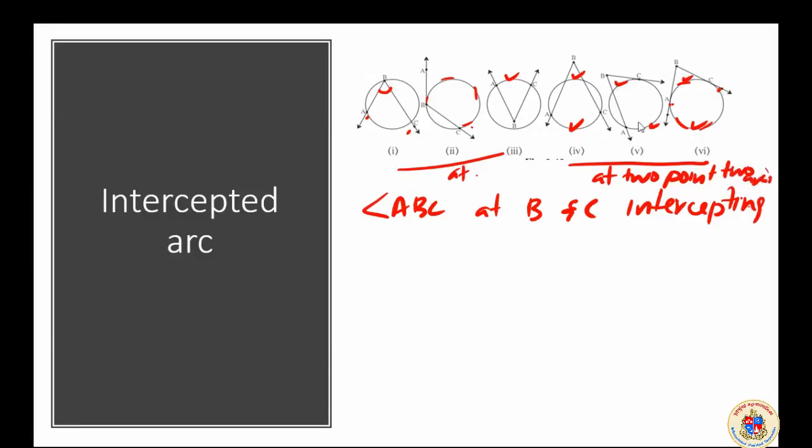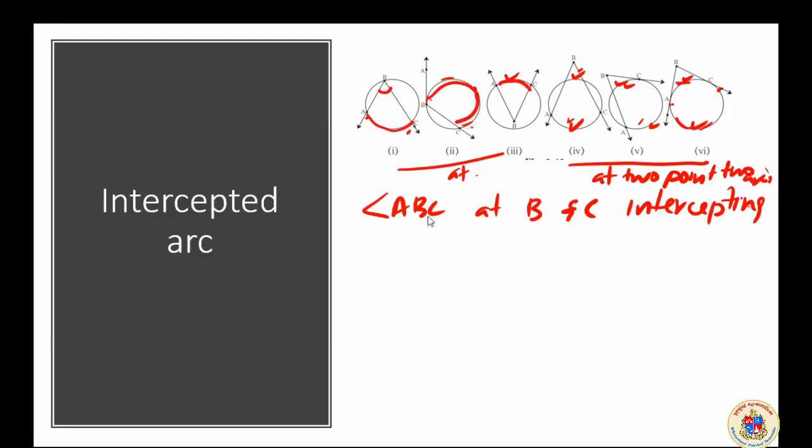Here is an arc, here is an arc. Here the angle contains two arcs within it. But in this case, the intercepted arc is only one piece within the angle.